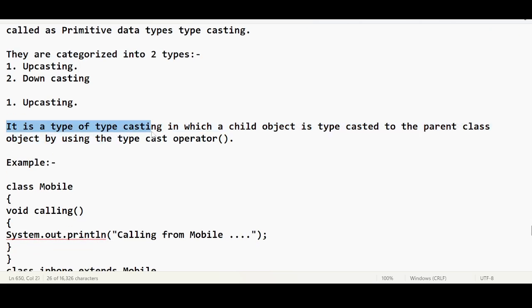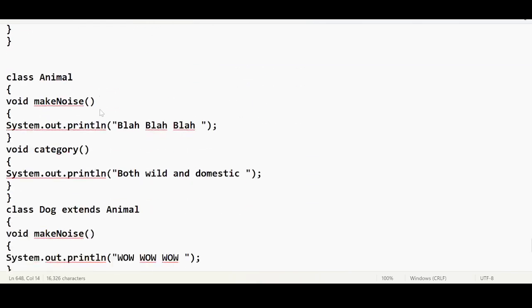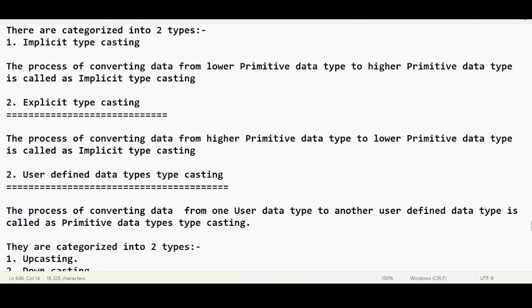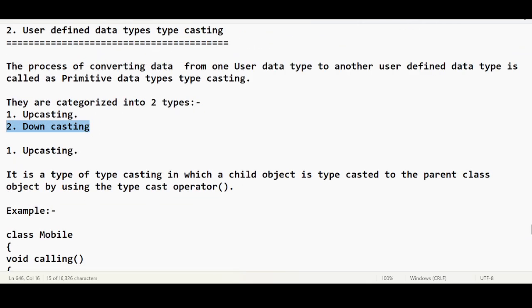It is a type of typecasting in which a child object is converted to the parent class object. When you do that using the typecast operator, you call it upcasting. When you typecast from child to parent, it is called upcasting. When you do the opposite, from parent to child, it is called downcasting. So today we are going to discuss downcasting.